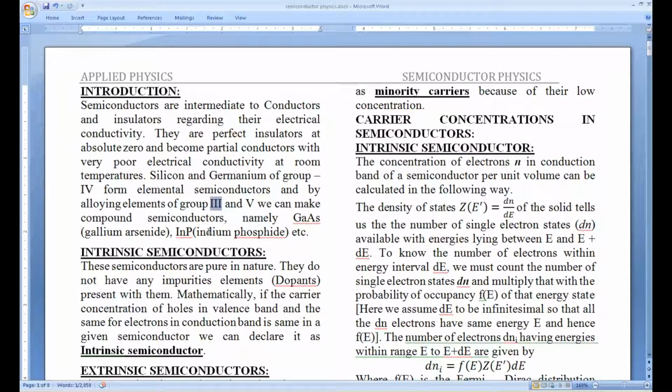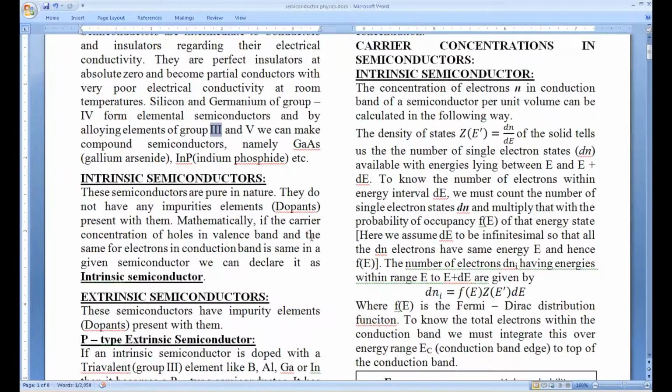We talk only about the elemental semiconductors, and let's define what an intrinsic semiconductor is. Generally, intrinsic semiconductors are the purest form of semiconductors. If you take an elemental semiconductor like silicon or germanium, in the intrinsic case the purity of the sample is almost close to 100%. In reality it may be 99.99% or so.